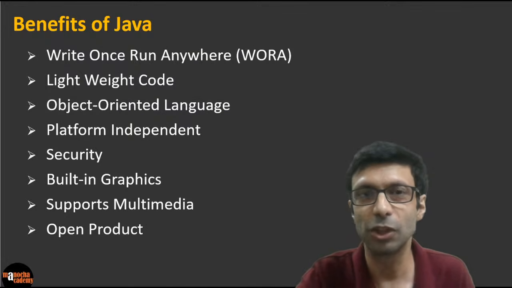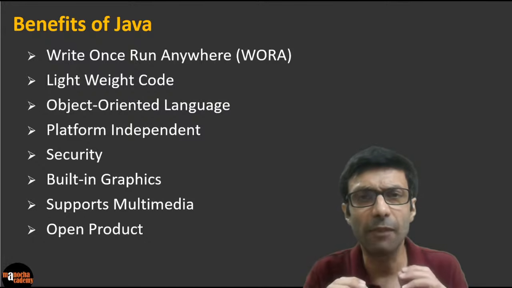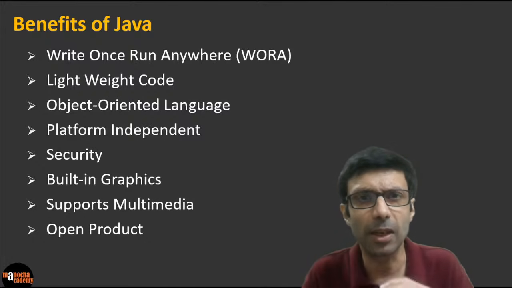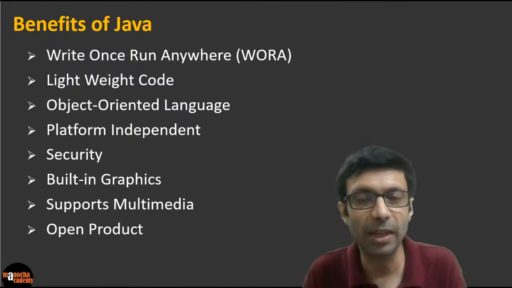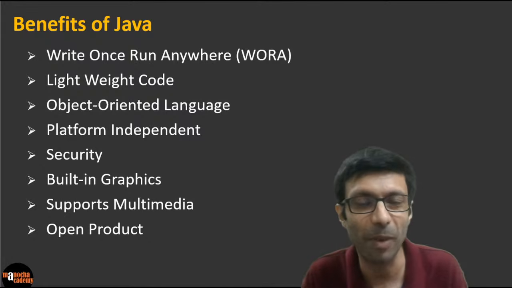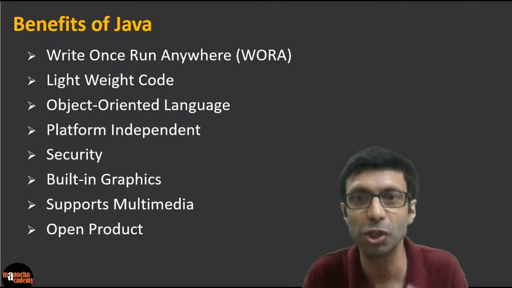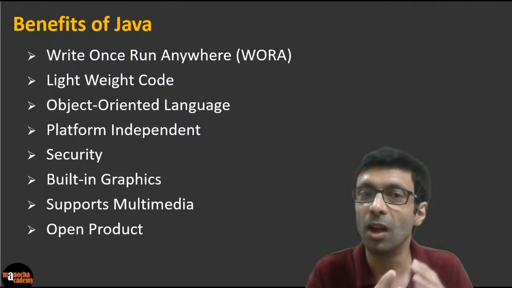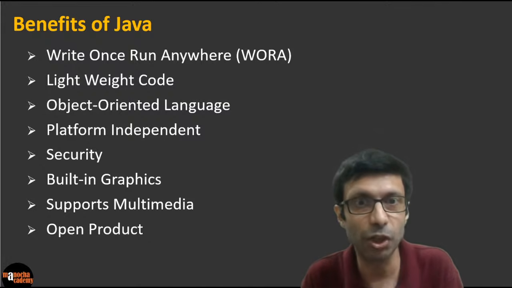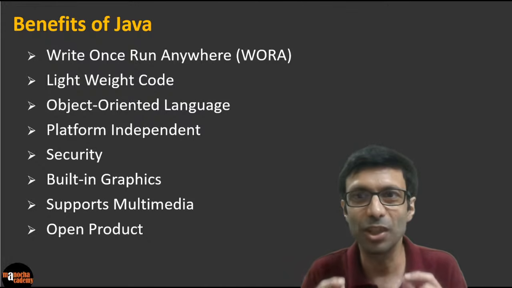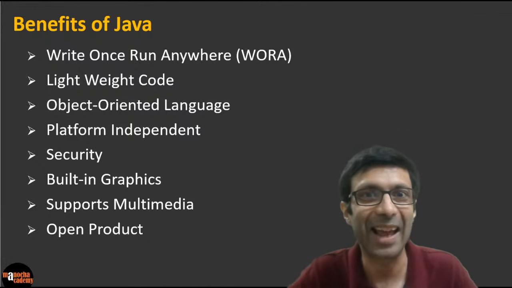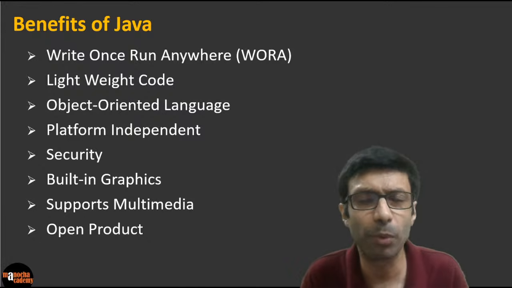Now, what are the benefits of Java? One major benefit of Java is that you just have to write the code once. It's compiled into this magic byte code and it can be run on any platform. What does platform mean? Here we are not talking about a railway platform. Platform basically means a machine. It can be a Windows machine, a Mac machine, a Linux machine. That is the huge advantage of Java, that you just have to write the program once and it can be run anywhere. The code is pretty lightweight.